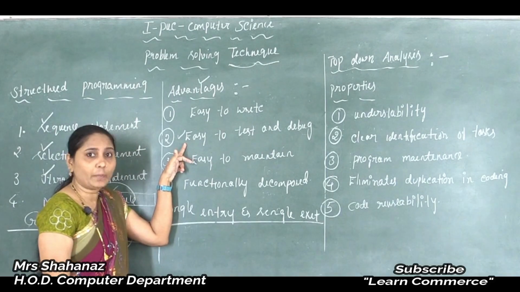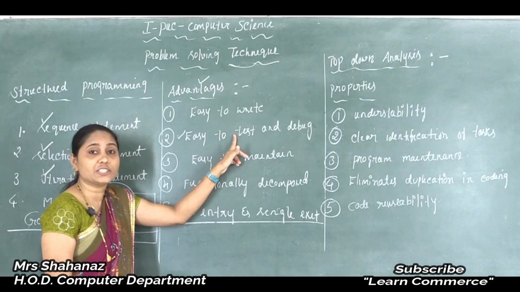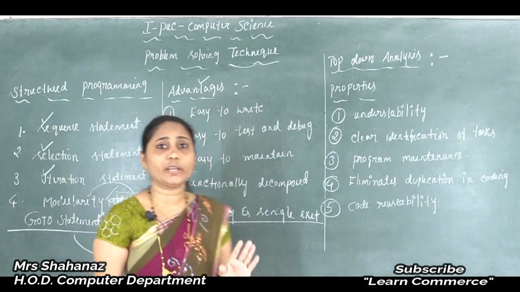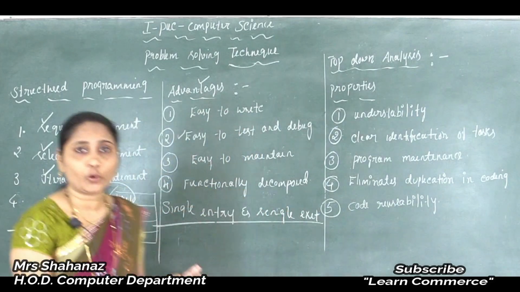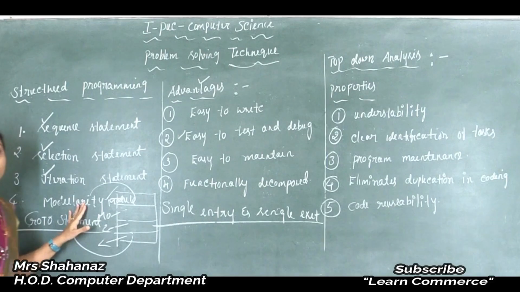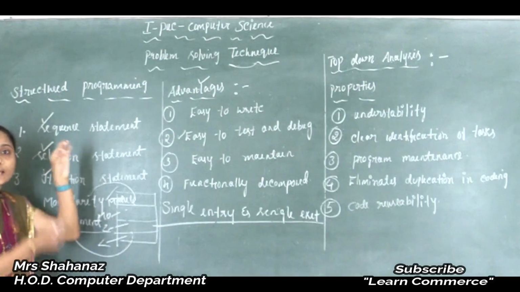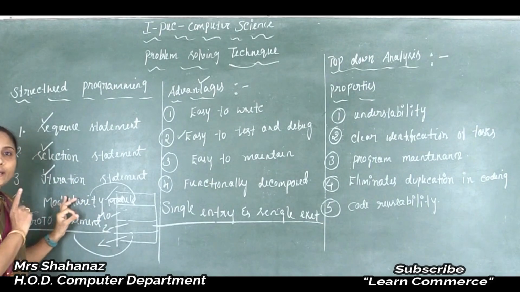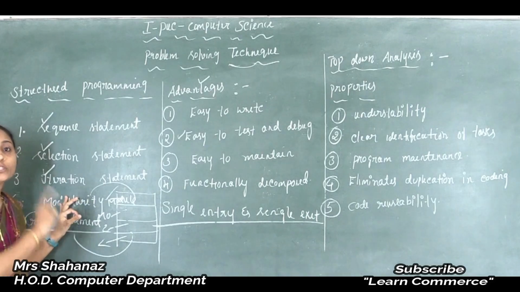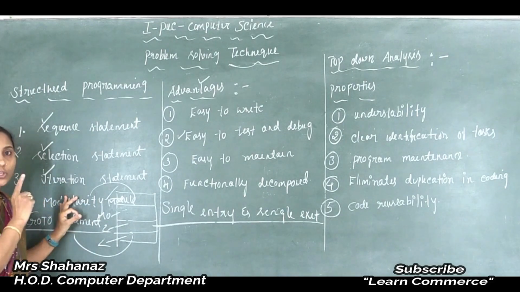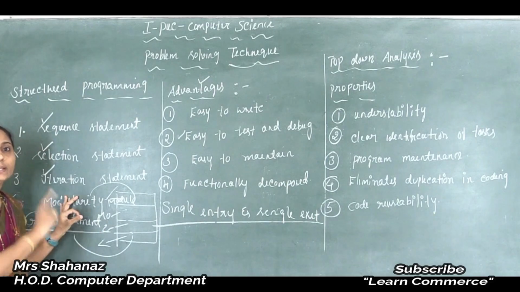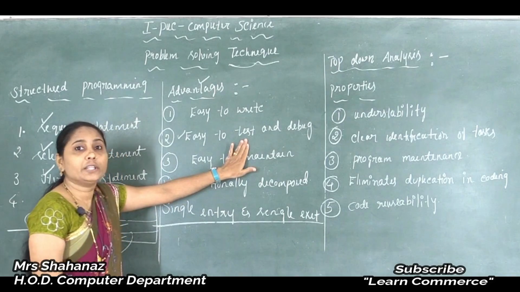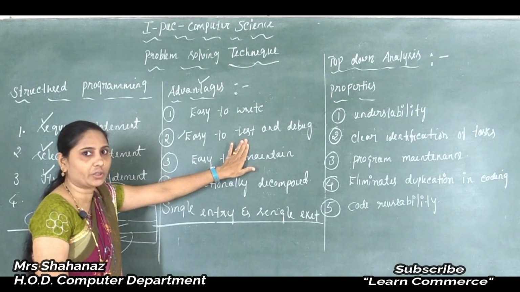So structured programs are easy to test as well as debug at any instant because the user is looking at smaller units. Correct? How are we going to write the program? After writing the program, it is not going to execute as a single page. Such a page is going to be divided into a number of self-contained independent program segments, and like that we execute the program here. Because of this reason, anyone can very easily understand the program. Clear this one? Okay. So we can say the user is looking at the smaller unit or the module here.